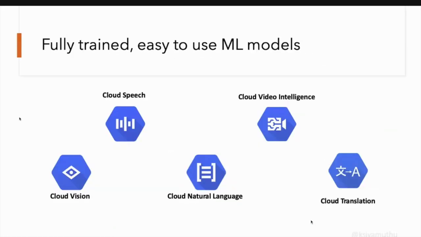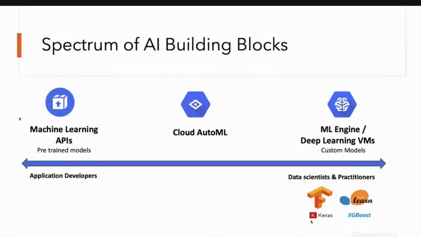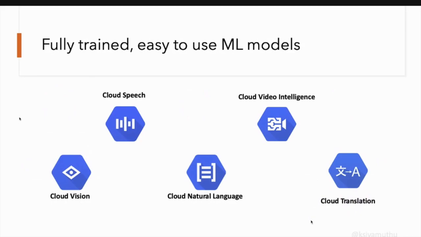And let's see what the different machine learning APIs are. This is where we are going to use it in the mobile, right? In the machine learning APIs, they have cloud vision, cloud speech, natural language, video intelligence, and translation. Vision is everything related to images, classification, or object detection. And natural language is used for conversational bots as well, so that it can understand what they are trying to say, and also extract the important entities in the conversation, so that we can continue with the conversational part.